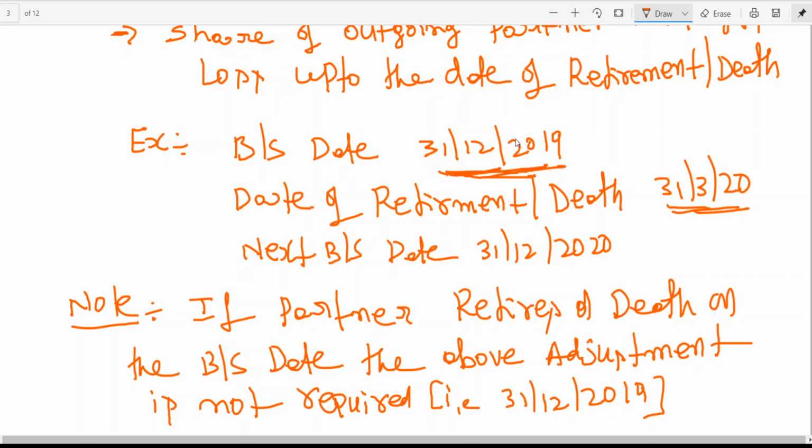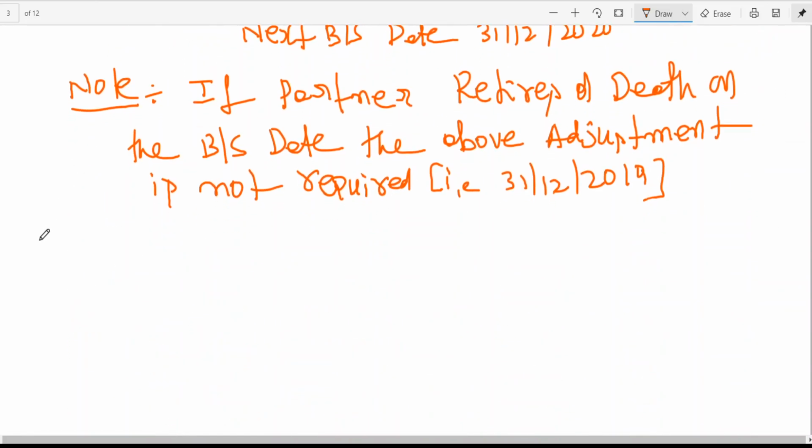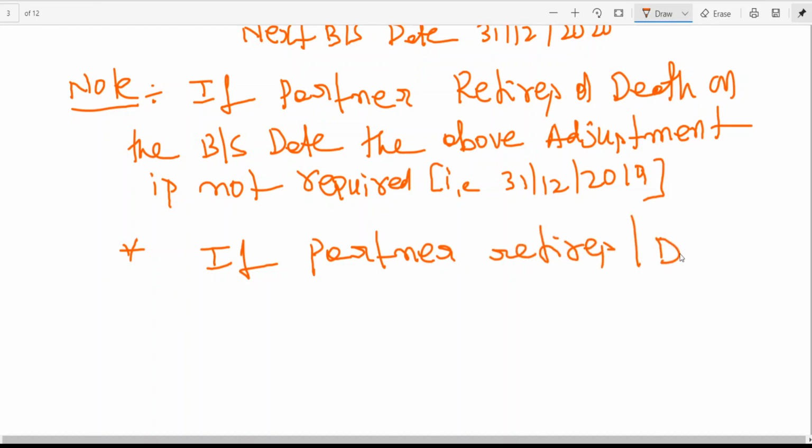I think this point is important. Here I am writing: if a partner retires or dies after the balance sheet date.